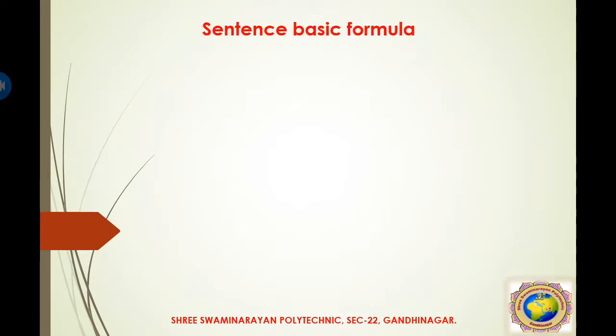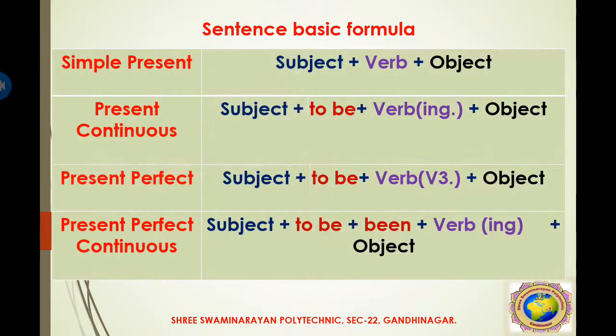Now the sentence basic formula: how can we make a sentence? આપણે જેમ અગાઉના લેક્ચરમાં જોયું, each and every tense is made with the basic formula by using subject, object and verb arrangement. So here is the table you have to remember. For the simple present tense, the subject first, then verb, and then object. So these three combinations in sequence make a simple present tense.